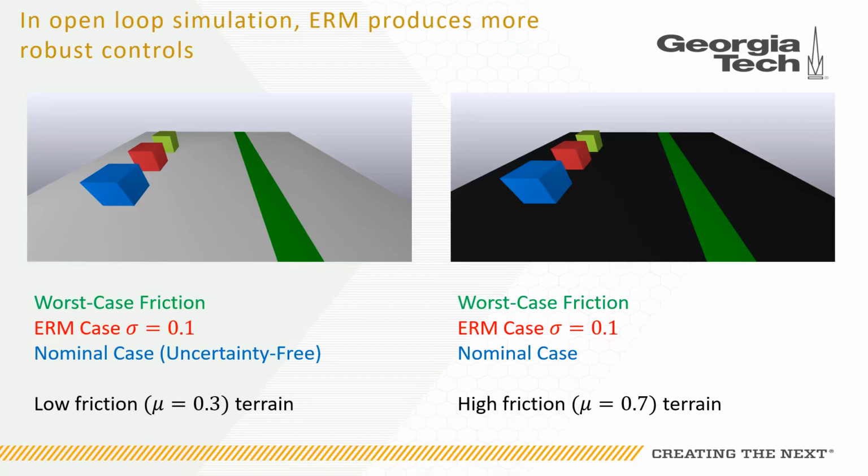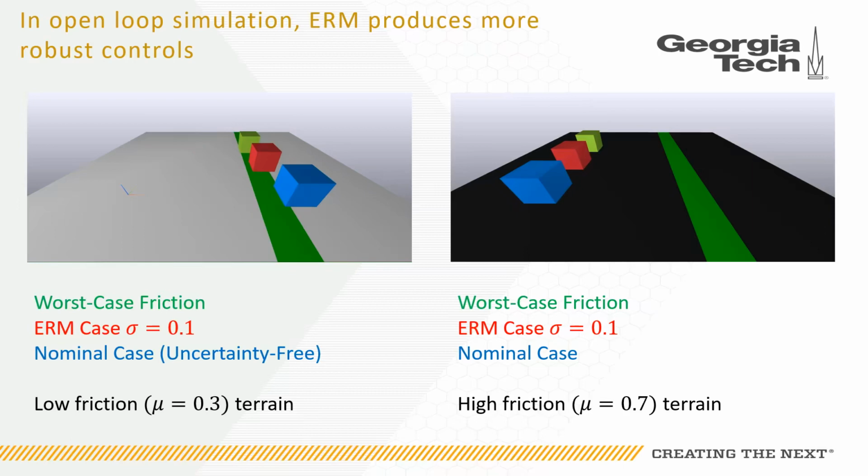The worst case trajectory is shown in green, the ERM is in red, and the reference trajectory is shown in blue. On the left, we simulated the controls on terrain where the friction coefficient is lower than what we expected in optimization. In this case, the ERM gets close to the goal position, the reference trajectory overshoots the goal position, and the worst case scenario control attains the goal position. However, we found that the performance of the worst case scenario controls is due to the fact that the worst case optimization solves for a trajectory that must respect the smallest possible value for friction.